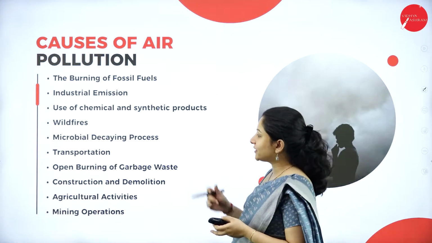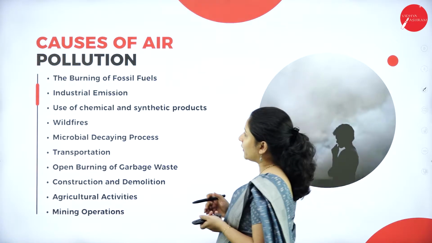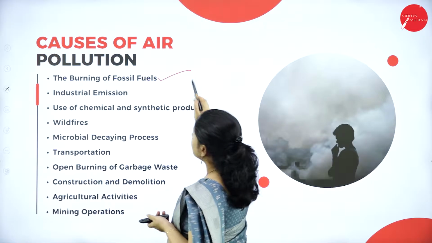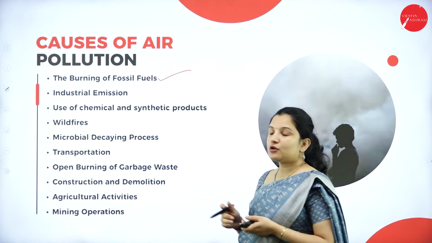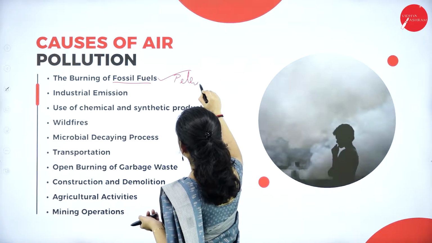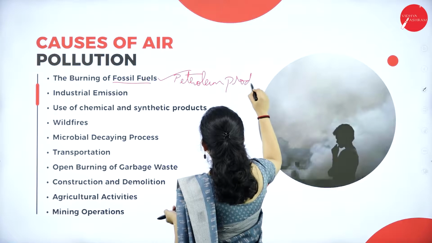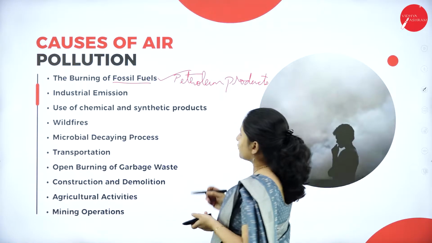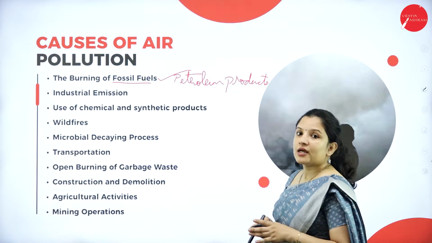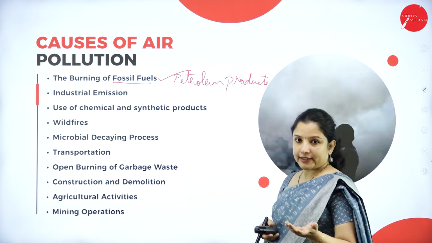So some of the causes I have just put in the form of points here, which I'll be explaining one by one. So the first cause is the burning of fossil fuels. So what are fossil fuels? All the petroleum products that are there come under the fossil fuels. So burning of these fossil fuels, be it kerosene, the petroleum products and all that, that is the petrol, diesel and all that, coal for example.